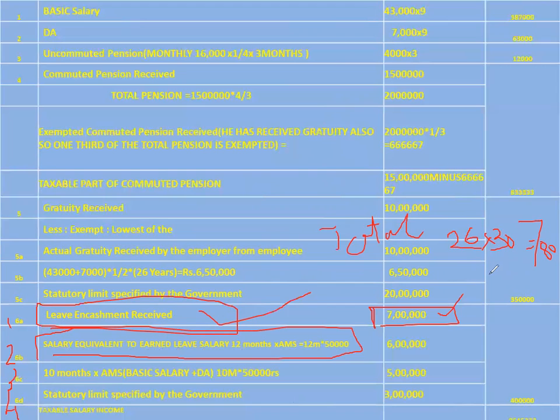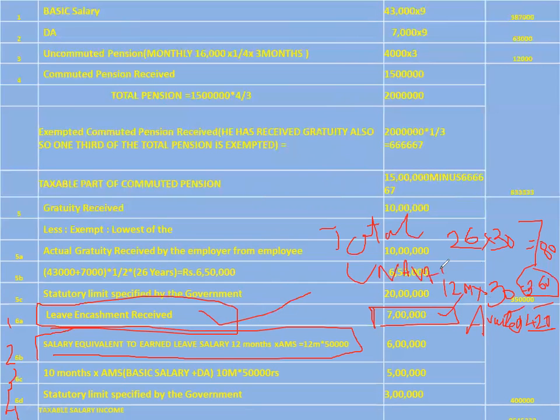It is not given in the problem, but it is told that he has 12 months of leave still to the credit, which are still unavailed. So that is equal to 360 days pending. The difference between this and this is 420 days. So this much he has availed, and this much is unavailed.